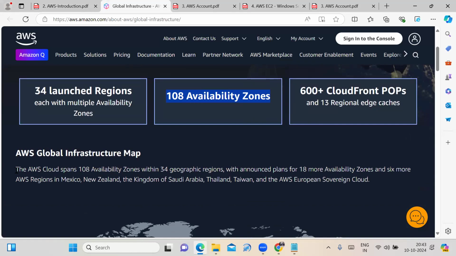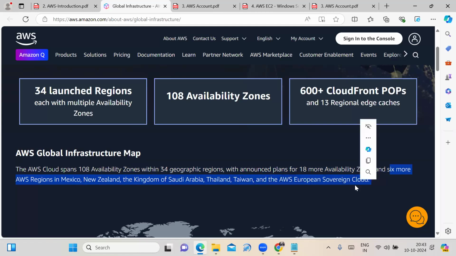The AWS cloud spans 108 availability zones within 34 geographic regions. They plan to announce 18 more availability zones, and 6 more regions in Mexico, New Zealand, the Kingdom of Saudi Arabia, Thailand, Taiwan, and the European regions.